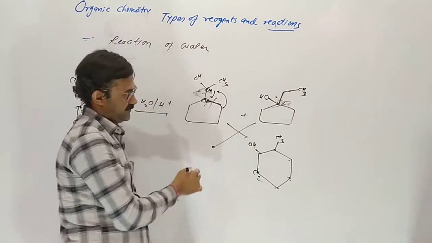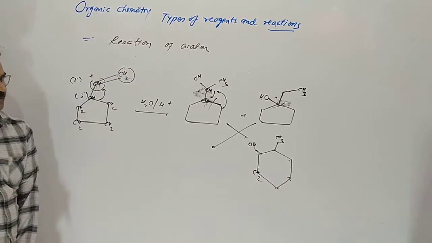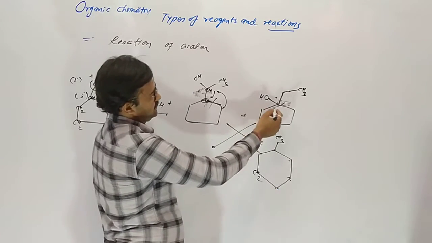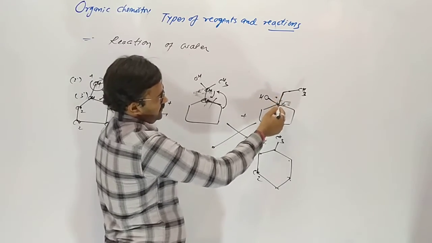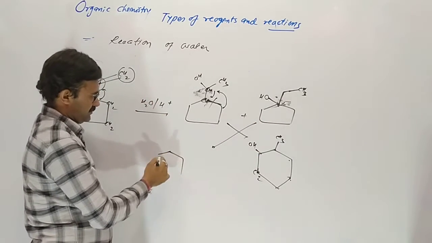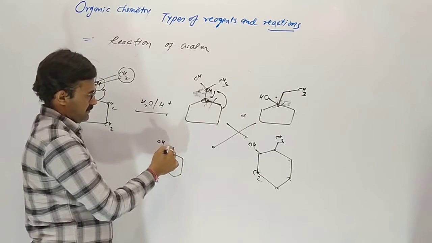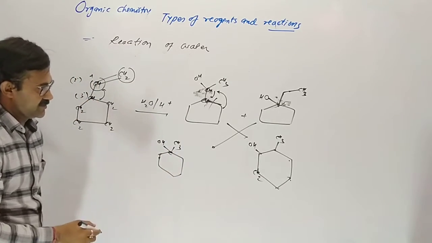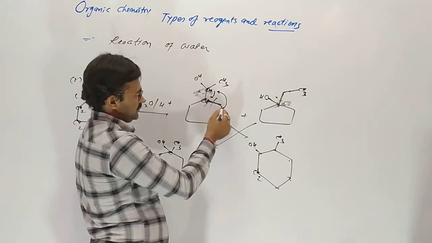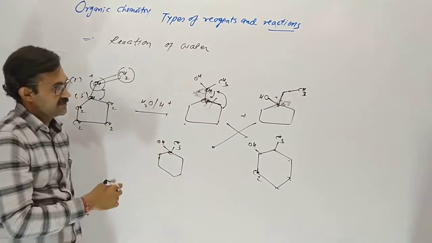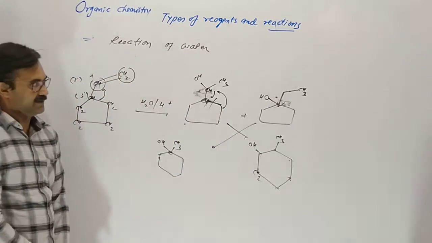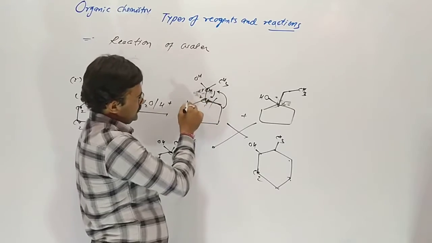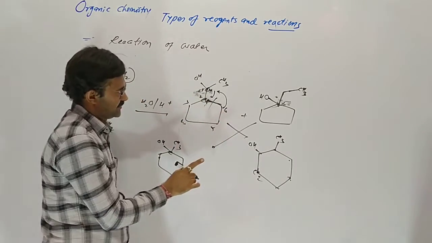So it gives the product. In another case, suppose this part has an OH group and methyl on the same carbon. Actually a 5 carbon ring, 1, 2, 3, 4, 5. Try to make a 6 carbon ring. Here 1, 2, 3, 4, 5, 6 you can see.